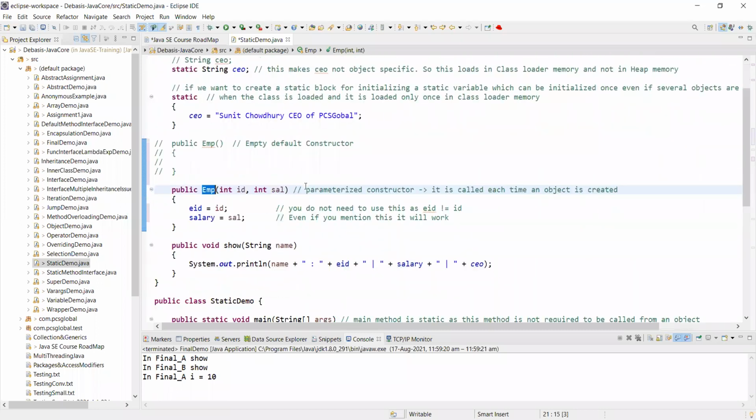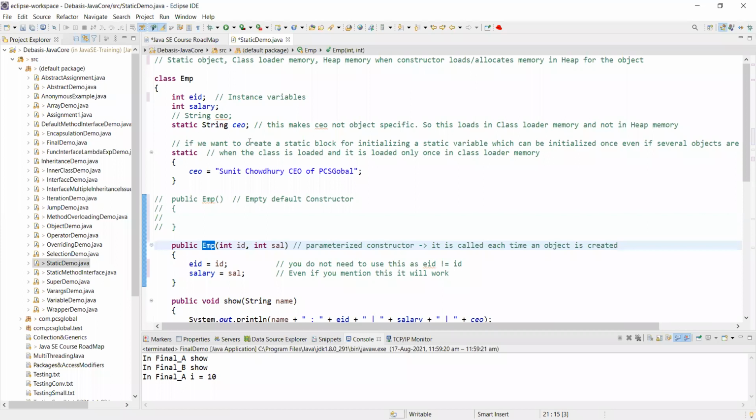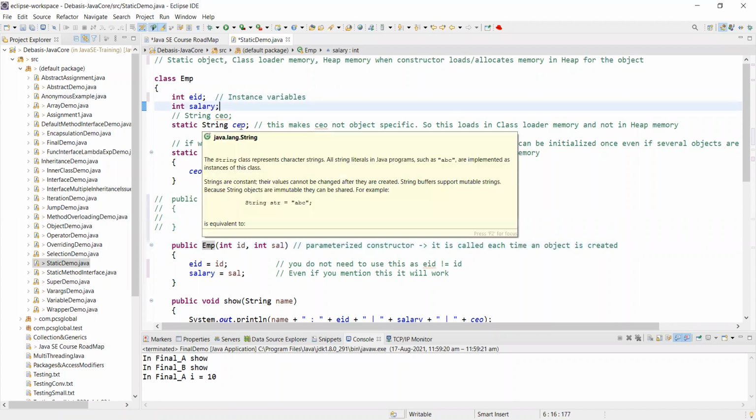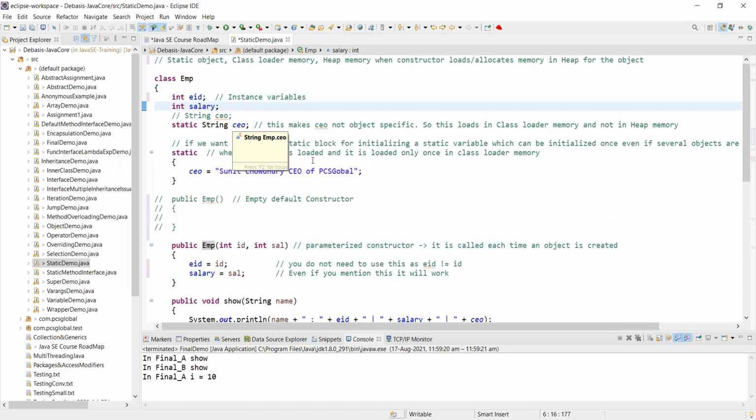I have another in this class. What are the things in this class? I have two attributes, EID and salary, as instance variables. I have a static variable CEO. I have initialized the value of CEO, so it becomes a sort of constant, but still it's a static.